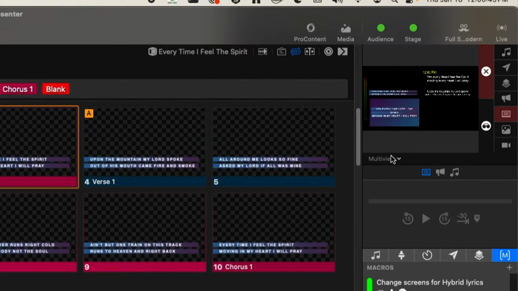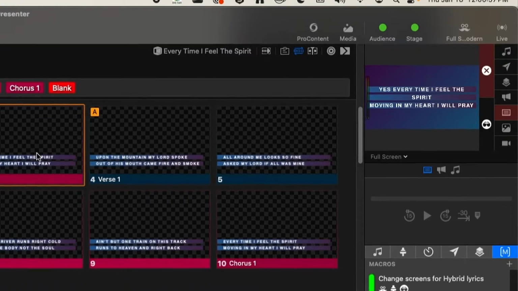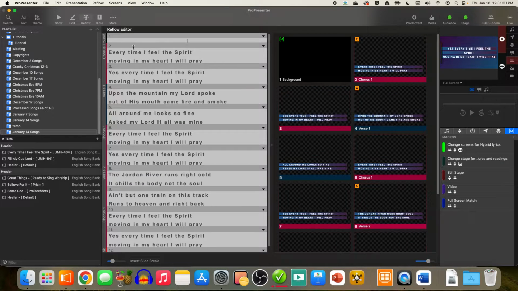I like to look for hangout, single word hangout. So what I'm going to do is change this, it's your choice of screens you can show in this window. I'm going to go to full screen, and then you can see it's every time I feel the spirit. I really don't like it when it does that. So I'm going to go down here and use the reflow tool, and I'm going to try to fix those things.